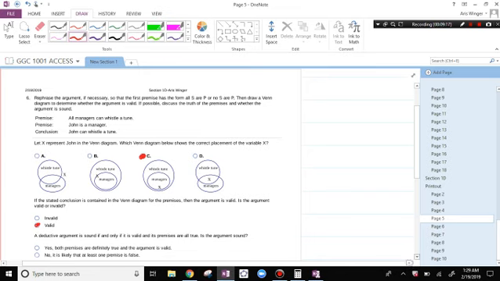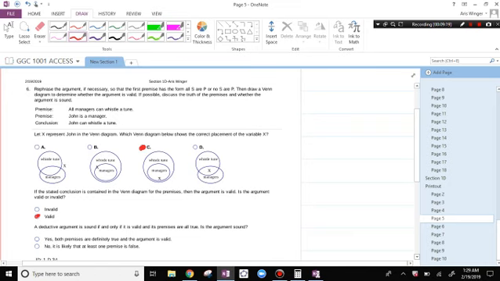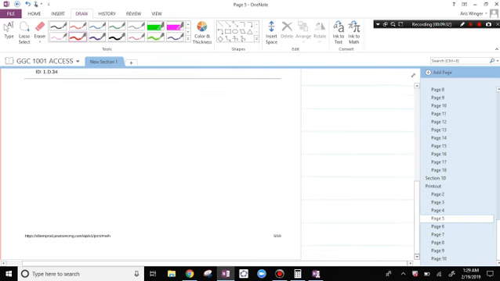A deductive argument is sound if and only if it is valid and its premises are true. This is iffy. It's not clear that this is actually true. It's likely that at least one premise is false.